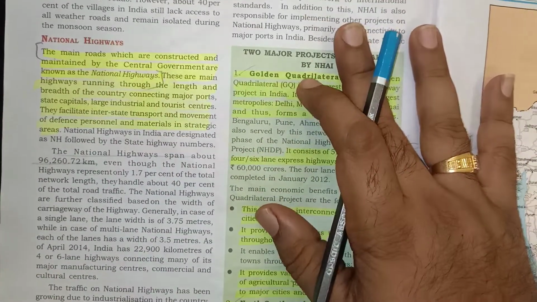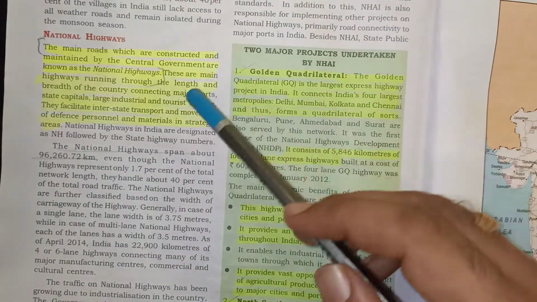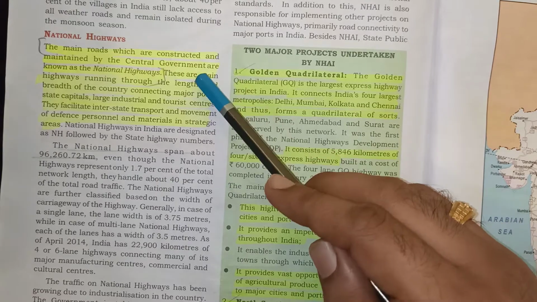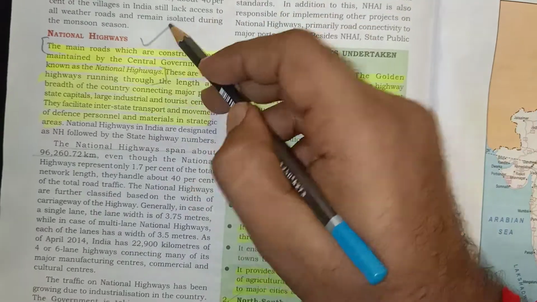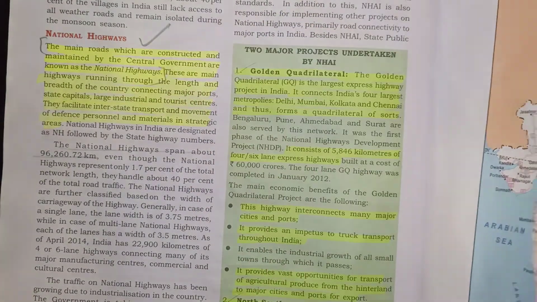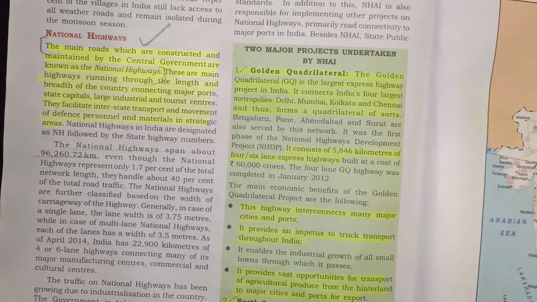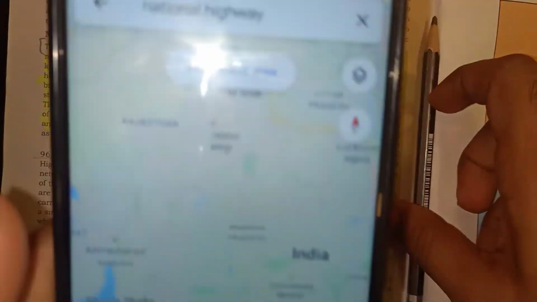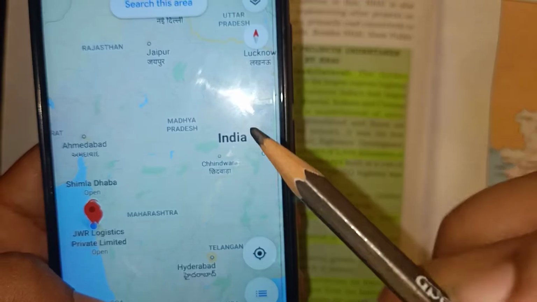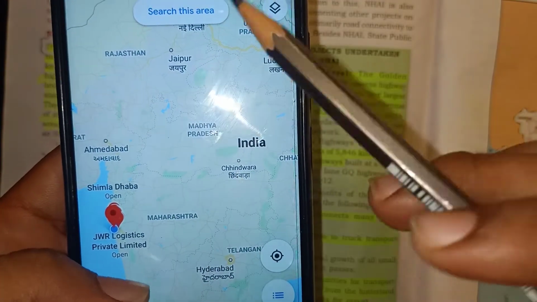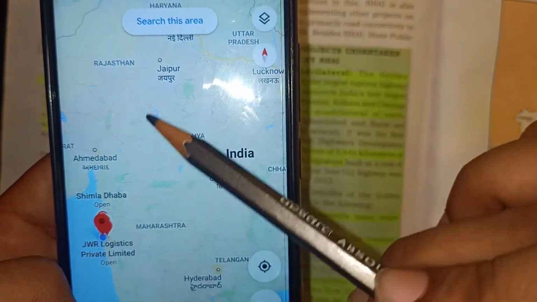So coming on to the next page, in India we have three major types of roads. That is, first is the national highway, second is the state highways, and third is the district roads. See, for example, you can see this map of India. The roads which connect the major cities of India.